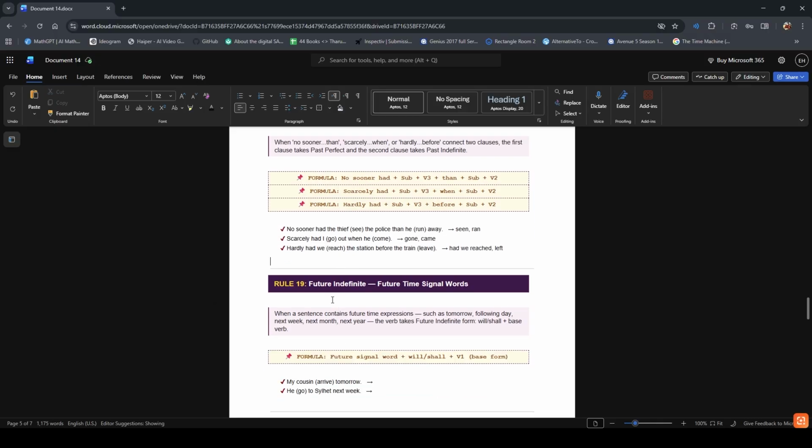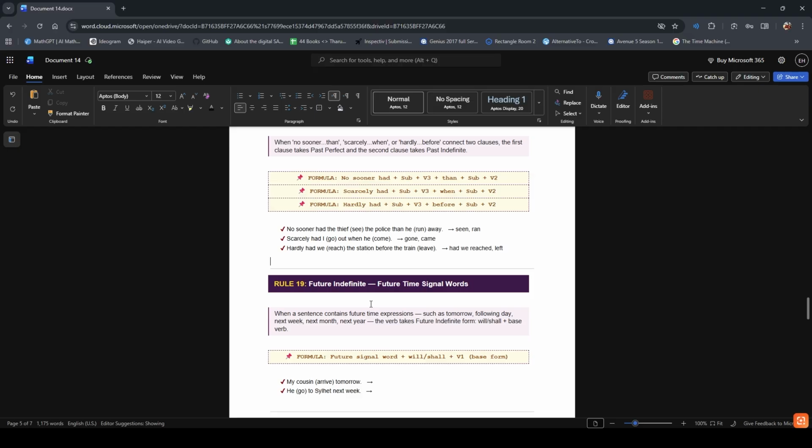Moving on to rule number 19, future indefinite, future time signal words. When a sentence contains a future time expression such as tomorrow, following day, next week, next month, next year, the verb takes future indefinite form: will, shall, base verb. Rule number 19 is a simple and very student-friendly rule.